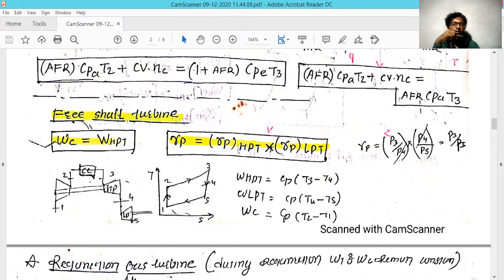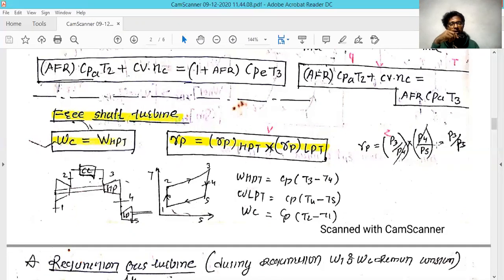If you multiply them together, the pressure ratio becomes P3 divided by P5. If you want to denote this on your TS diagram, it will be noted as a 1 to 2 process, and 2 to 3 will be the same. Then 3 to 4 is the high pressure turbine, and 4 to 5 is the low pressure turbine.